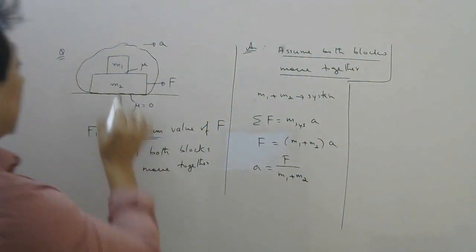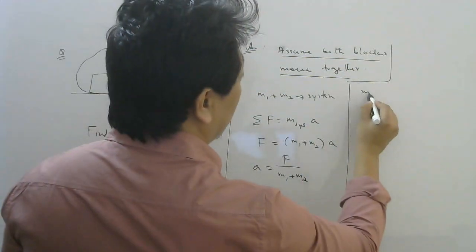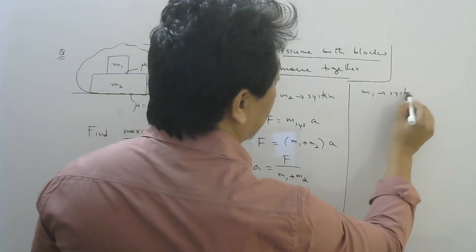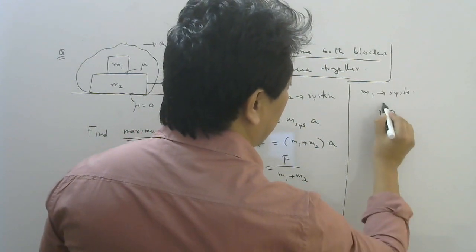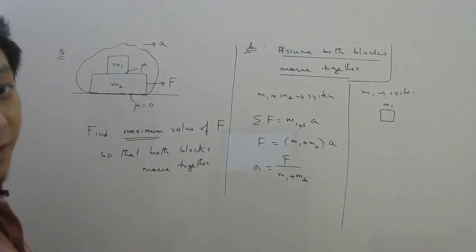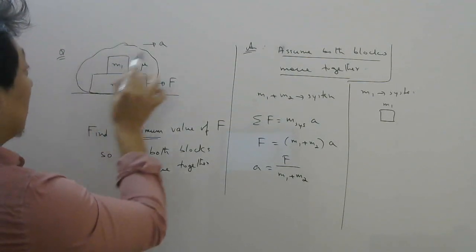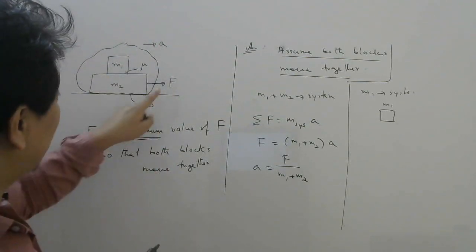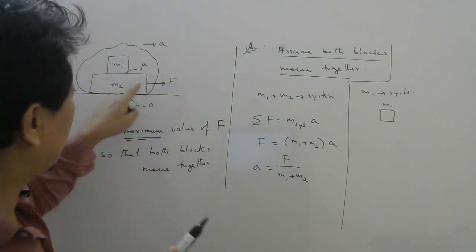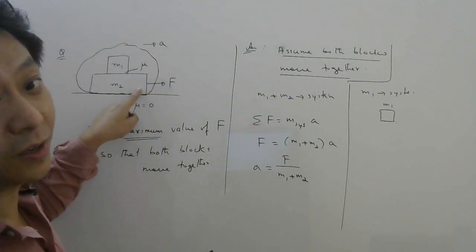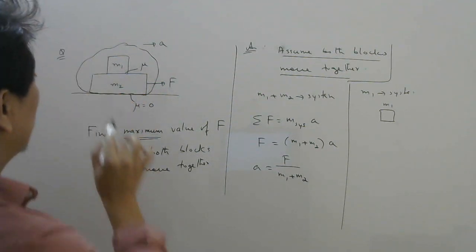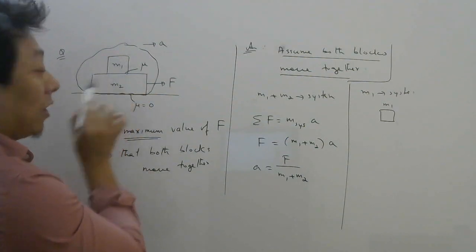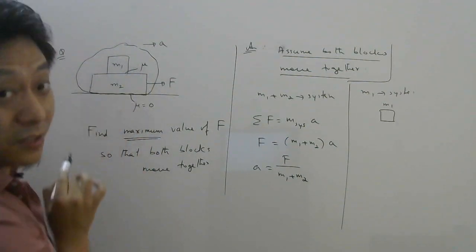Now, take m1 as the system. Only m1 as the system. Now, who is giving m1 this acceleration? Is it this force? No, this force is acting on m2, remember, not on m1. So who is in contact with m1? M2. And this surface is rough, they told us.